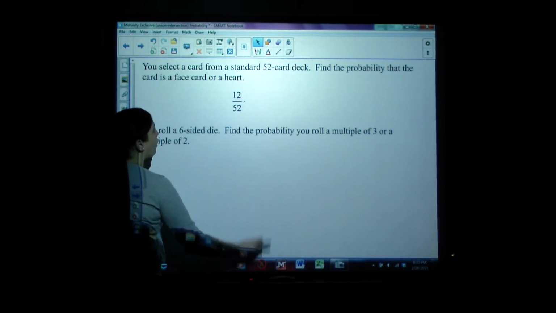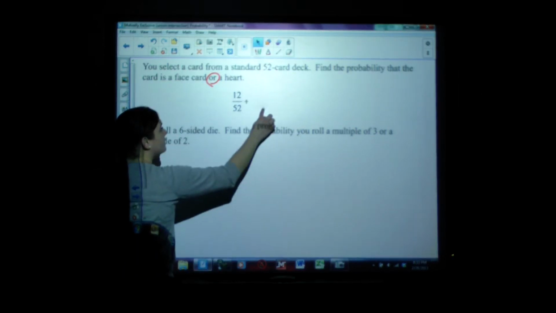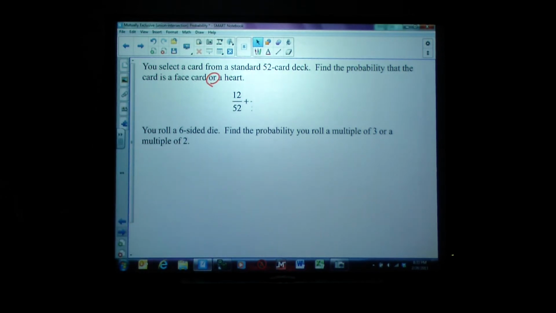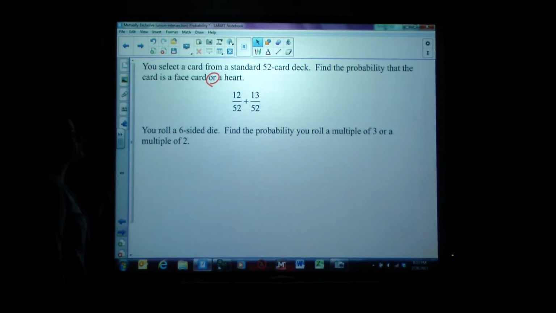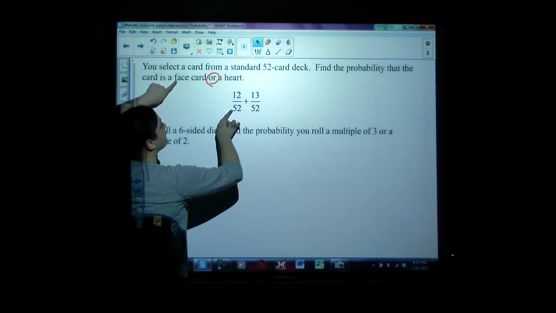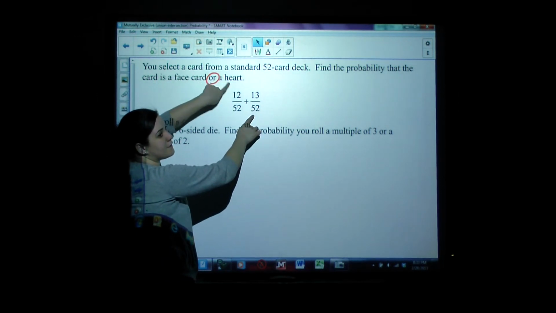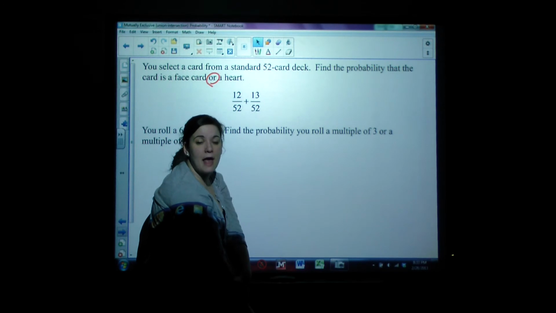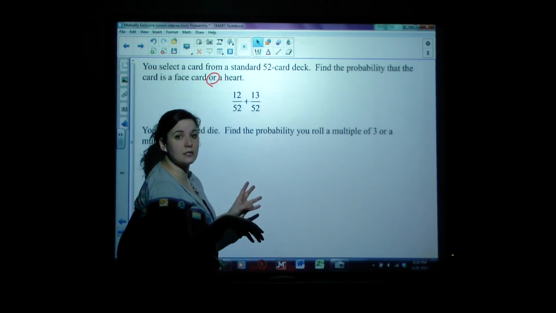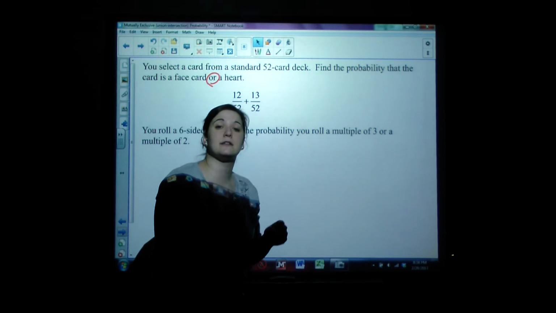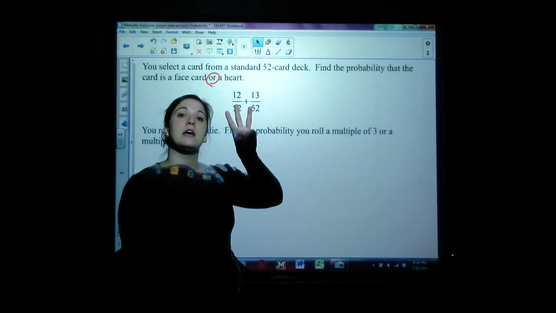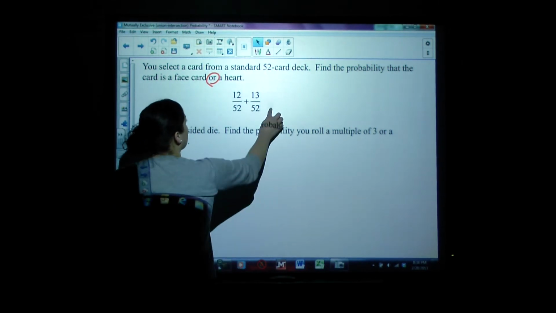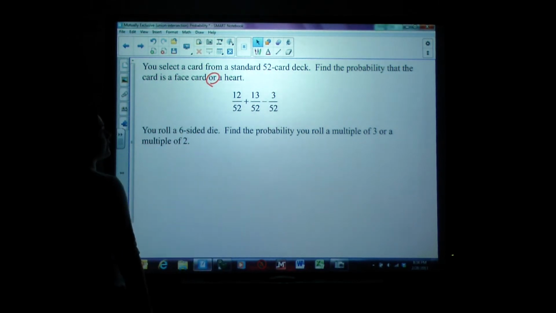And then it says or, so we are going to add the probability of selecting a heart. Now, a heart is a full suit, and there are 13 hearts in a deck. So 13 out of 52. So a face card is 12 out of 52. A heart is 13 out of 52. Now, what's our overlap? How many cards are both face cards and hearts? Well, the answer is 3, because there is the Jack of Hearts, the Queen of Hearts, and the King of Hearts. That is 3 cards that are both face cards and hearts at the same time. So I have to make sure we subtract 3 out of 52.